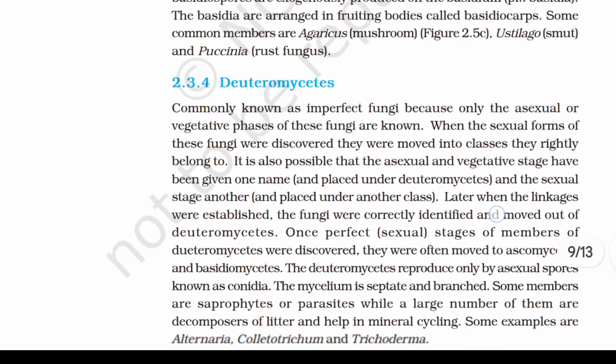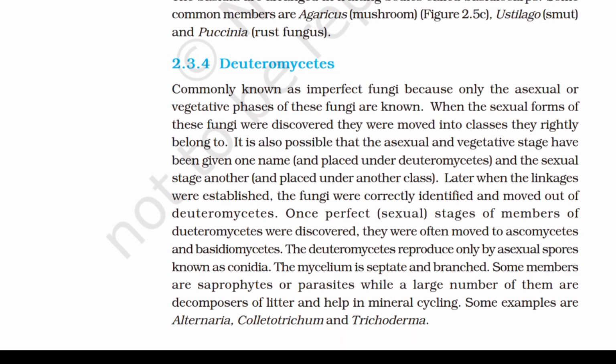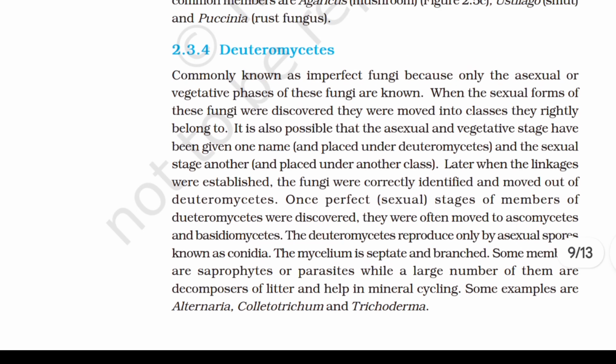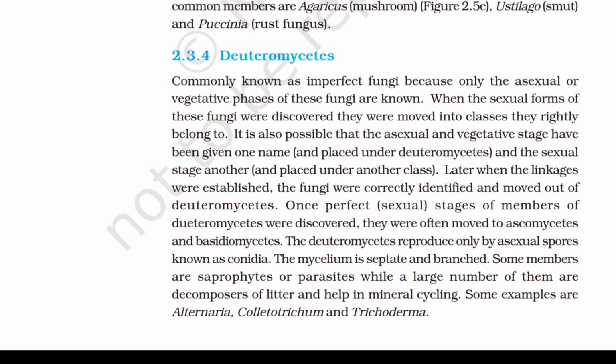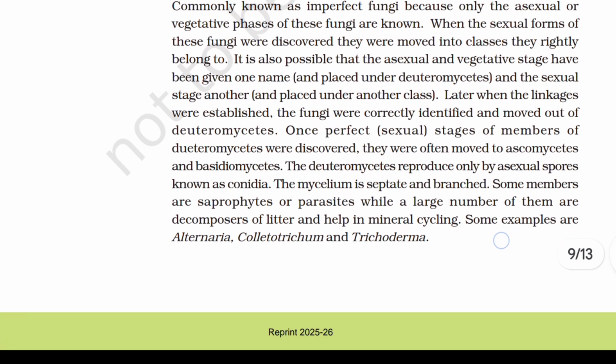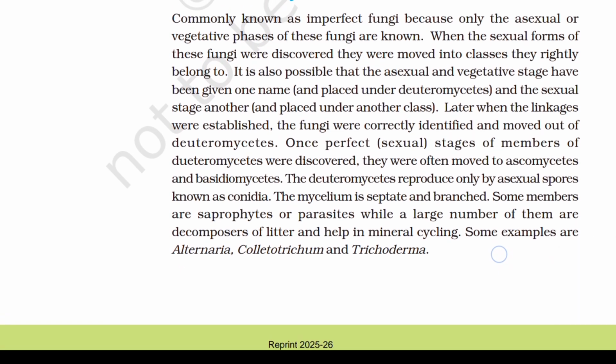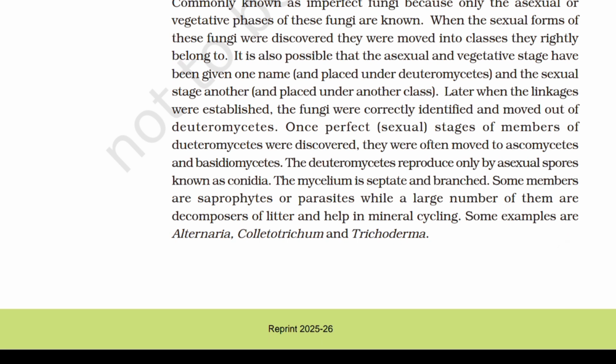2.3.4 Deuteromycetes. Commonly known as imperfect fungi because only the asexual or vegetative phases of these fungi are known. When the sexual forms of these fungi were discovered, they were moved into classes they rightly belong to. It is also possible that the asexual and vegetative stage have been given one name and placed under Deuteromycetes and the sexual stage another. Later, when the linkages were established, the fungi were correctly identified and moved out of Deuteromycetes. Once perfect stages of members of Deuteromycetes were discovered, they were often moved to Ascomycetes and Basidiomycetes.